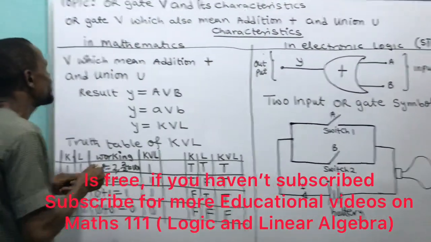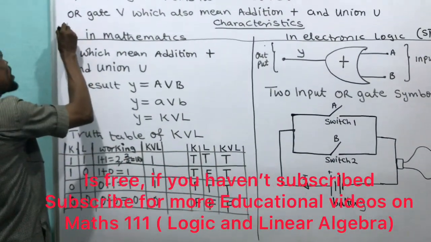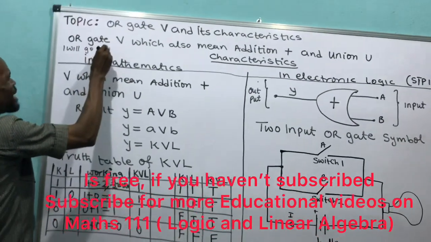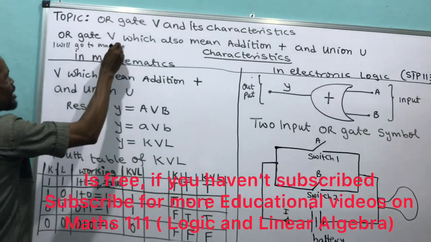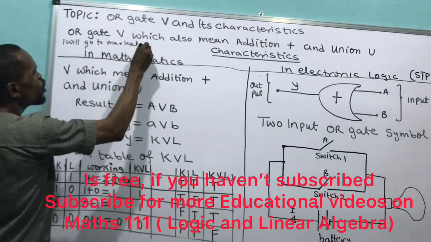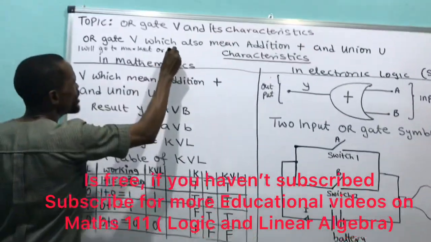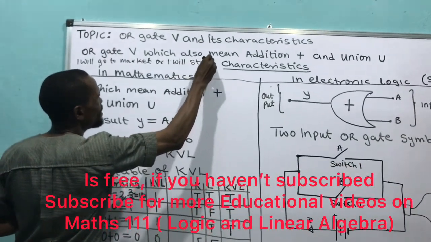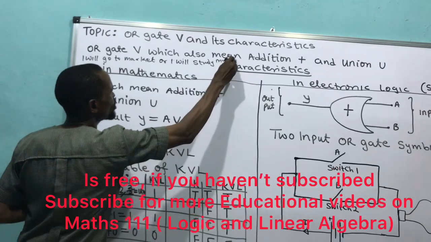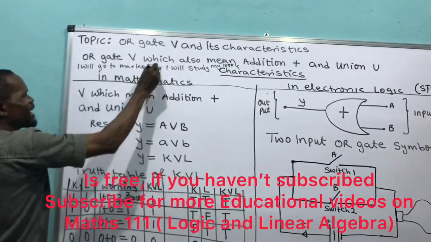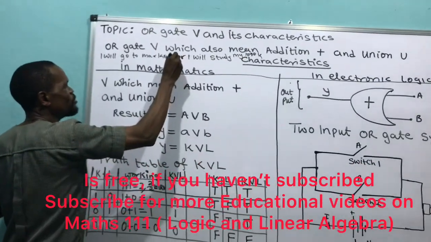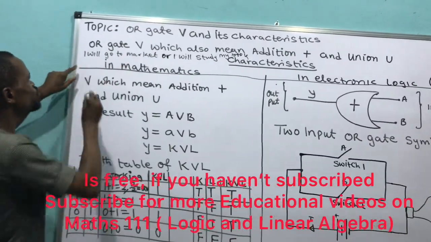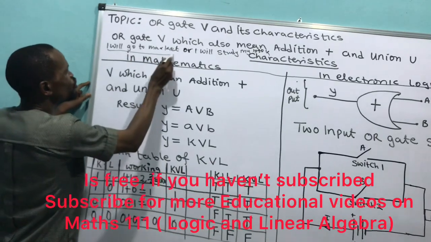For instance, if someone said, I will go to market or I will study my book. Look at the conjunction here: the conjunction OR joins these two statements. I will go to market.